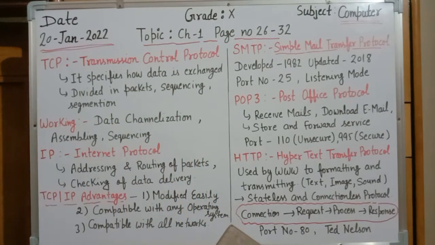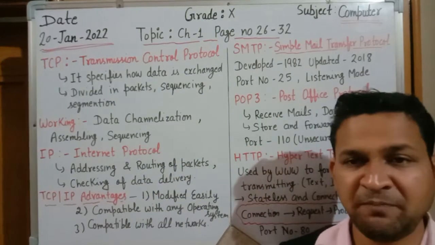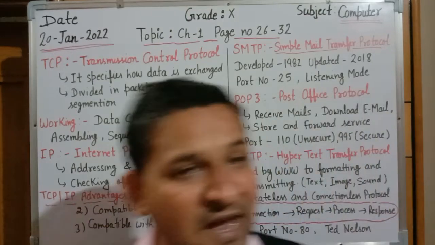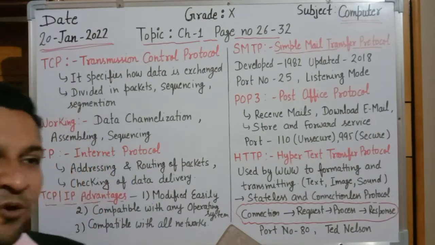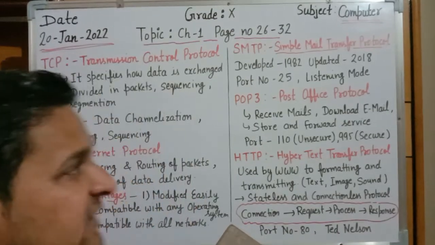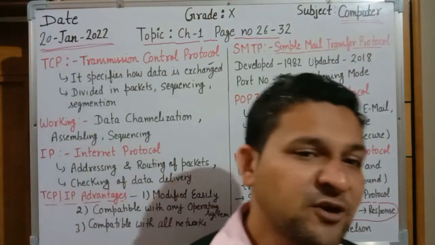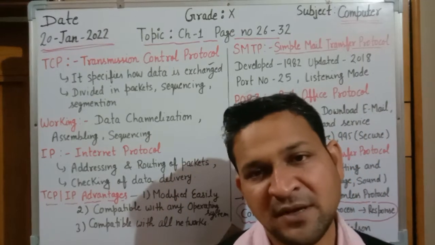Our first topic today is TCP/IP. TCP and IP are two combined protocols. TCP stands for Transmission Control Protocol, while IP stands for Internet Protocol. Basically, it is a set of rules. TCP/IP is a combined protocol. It is a set of rules that provides the services to exchange data between two systems. It provides a set of rules for how data will be exchanged between two computer systems, and it is a